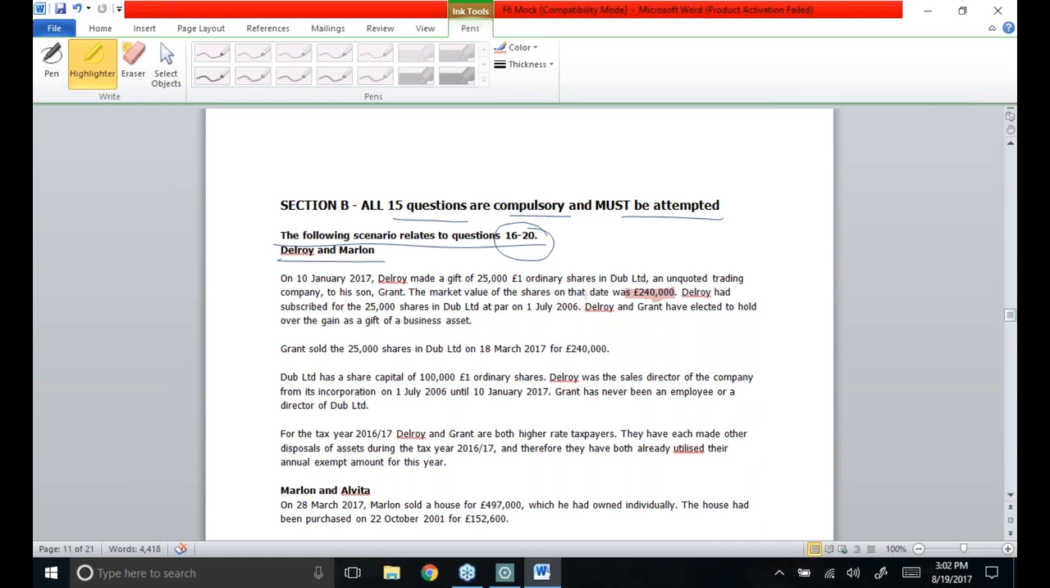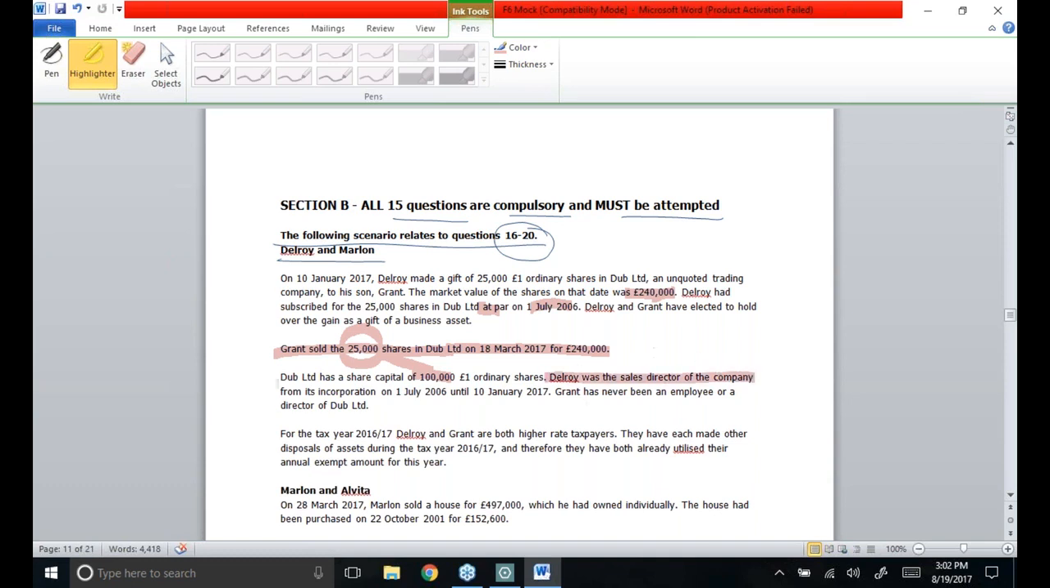Delroy had subscribed for the 25,000 shares in Duck Limited at par, over its face value, on 1st of July 2006. Delroy and Grant have elected to hold over the gain as a gift of a business asset. Grant sold the 25,000 shares in Duck Limited on 18th March. So Delroy had made a gift to his son Grant, and Grant eventually sold the 25,000 shares on 18th of March 2017. Duck Limited has a share capital of £1 lakh. So if someone has 25,000 shares out of an issued share capital of £1 lakh, we can say that the shareholding was 25%.